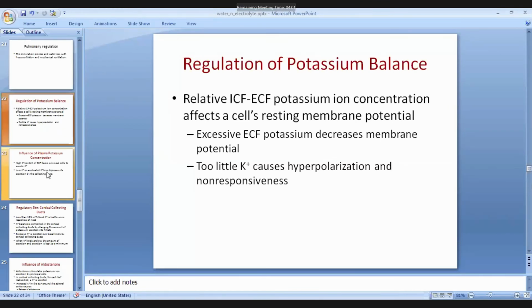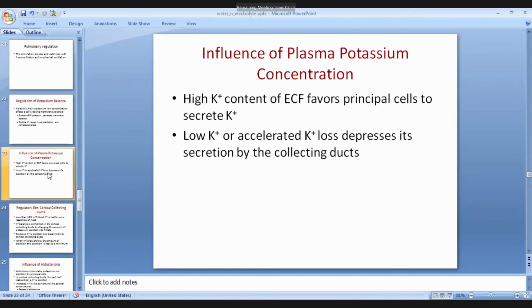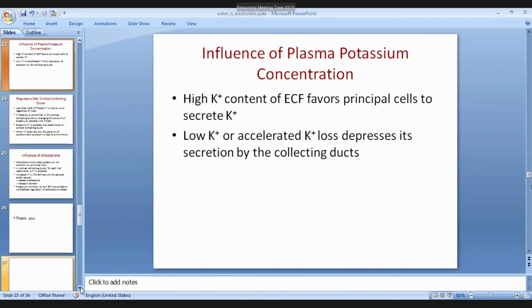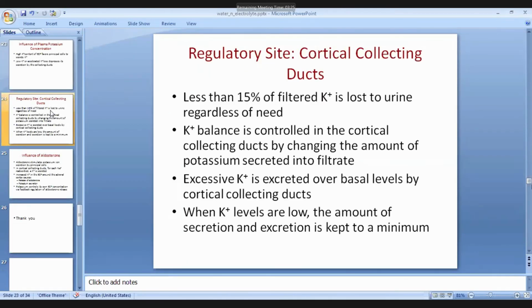So there should not be too much potassium and not too little either. It should be in a balanced condition. Now, how does potassium regulate its own concentration? When there is high potassium concentration in ECF, it favors the principal cells to secrete potassium, and low potassium or potassium loss decreases its secretion by the collecting ducts. So its concentration is checking its own level. The regulatory site for potassium is generally the collecting ducts of the kidney.